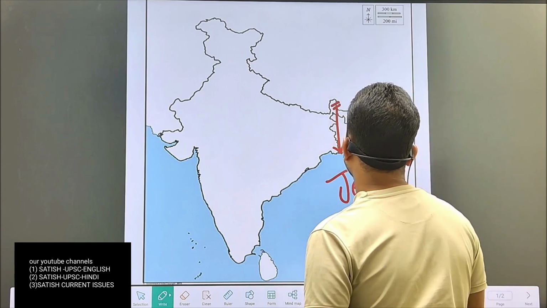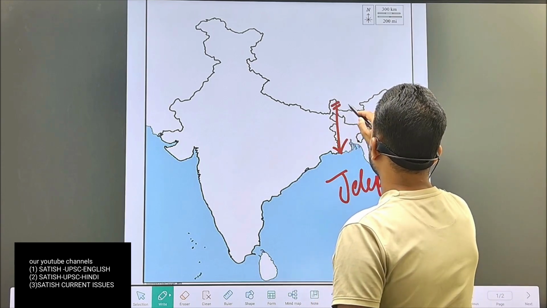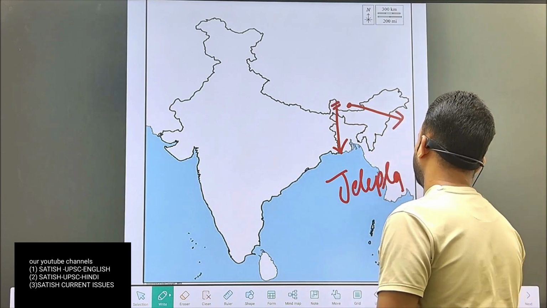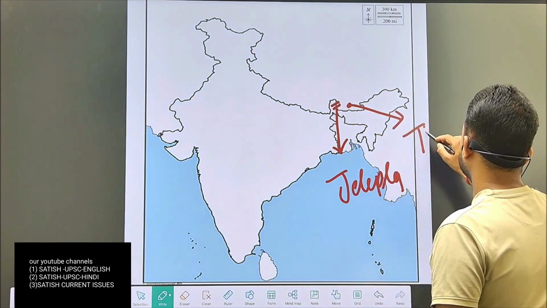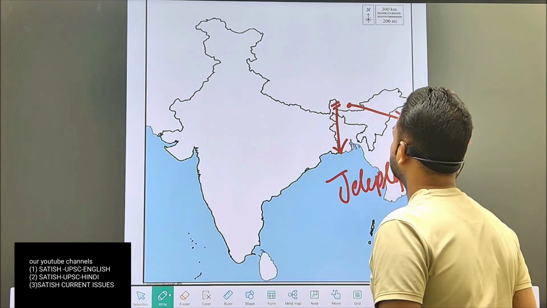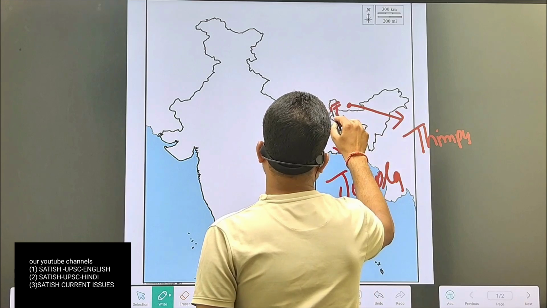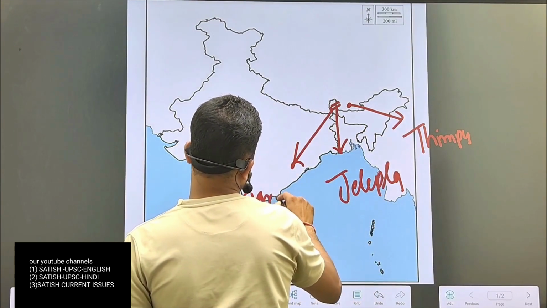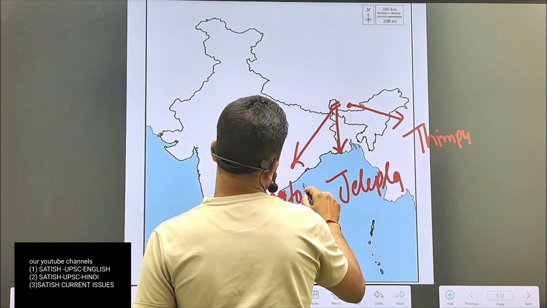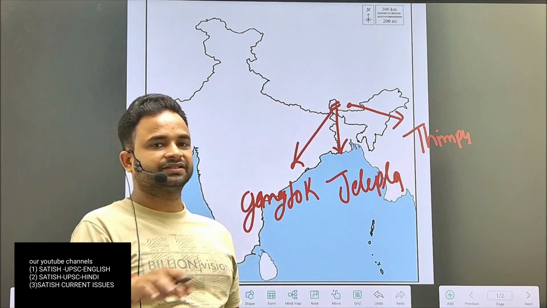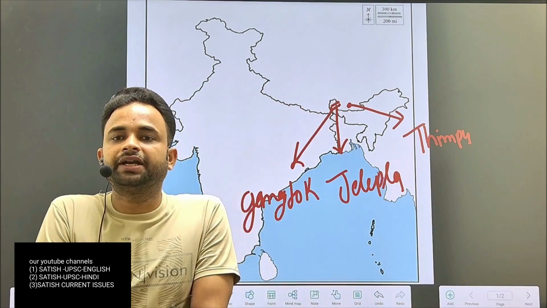And Jelepla joins Thimphu, which is situated here and is the capital of Bhutan, to Gangtok. So these are the passes of the Great Himalaya.